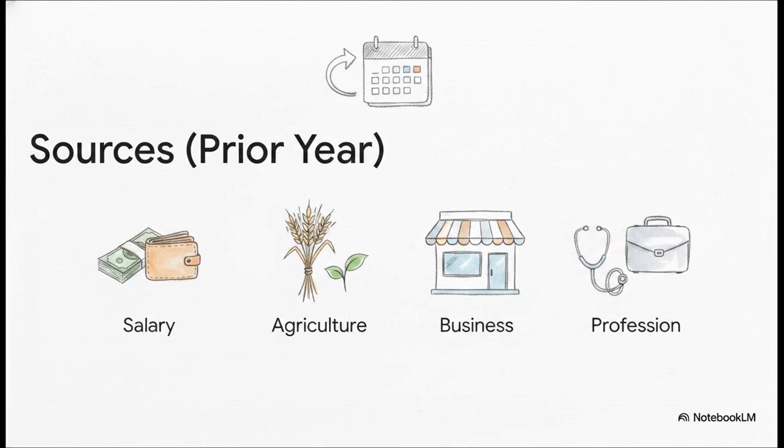But how exactly do you calculate that 8 lakh figure? What goes into it? The document strictly mandates that you have to tally up revenue from all sources. We're not just talking about your standard monthly paycheck here. The text explicitly lists salary, agriculture, business, and profession. Basically the whole shebang. Oh, and you have to make sure you're looking at the right time frame. It must be the income for the financial year prior to the year of your application.